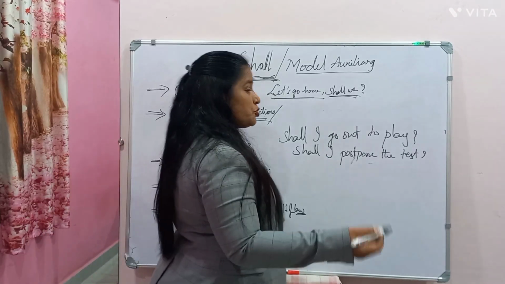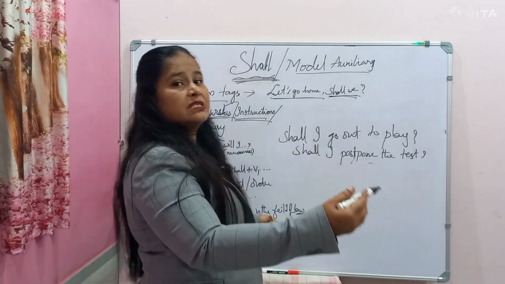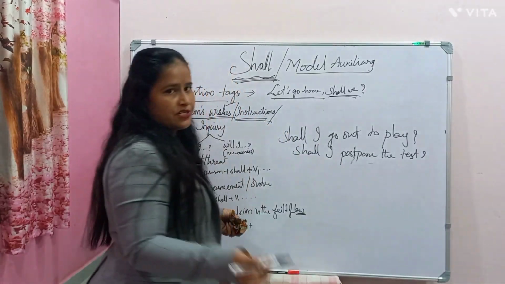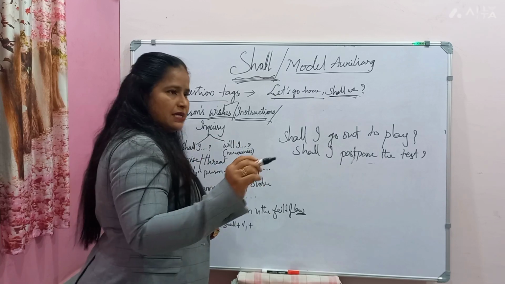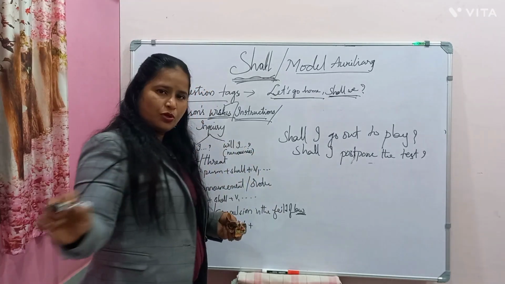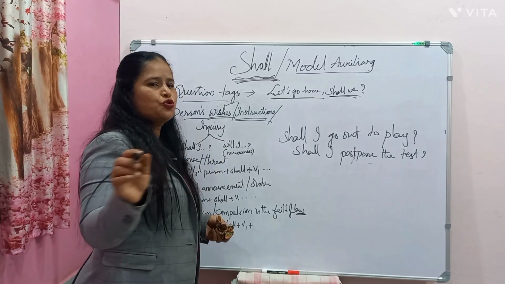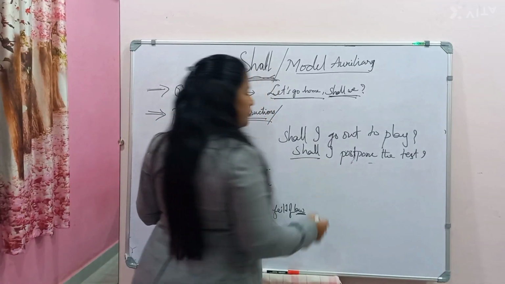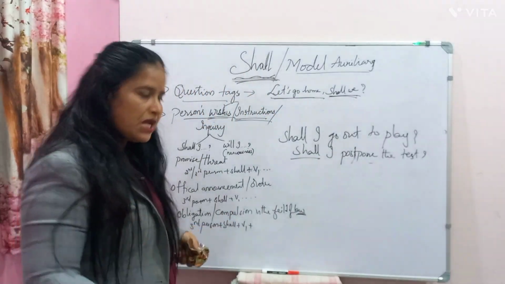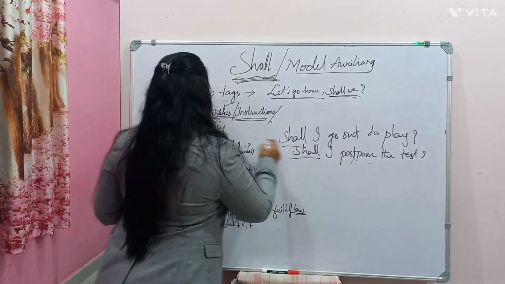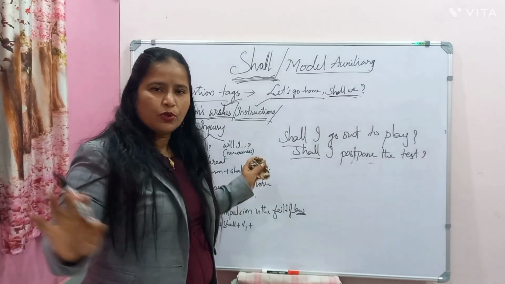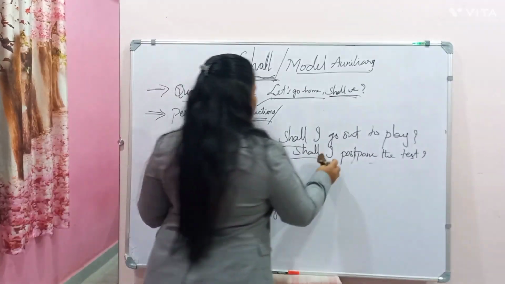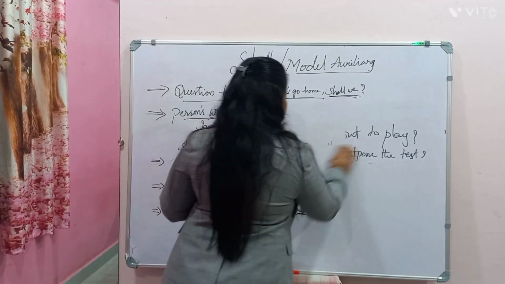If the same teacher asks the principal, then it is an instruction. She is waiting for the principal's instruction. Yes, as the strength is less today, let's not conduct the test and you can postpone it. That is how you take permission, it is with shall only. So to know wishes or instructions, we start only with shall, not with will or any other modal auxiliary.